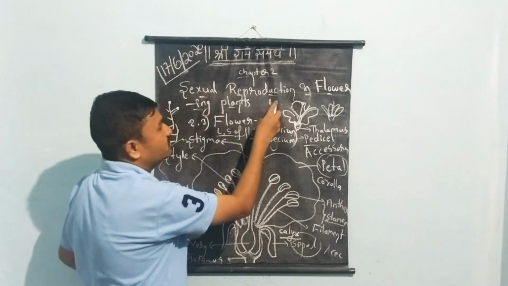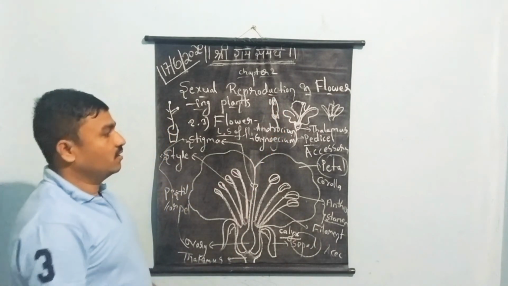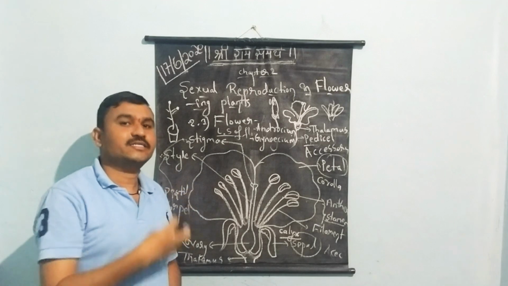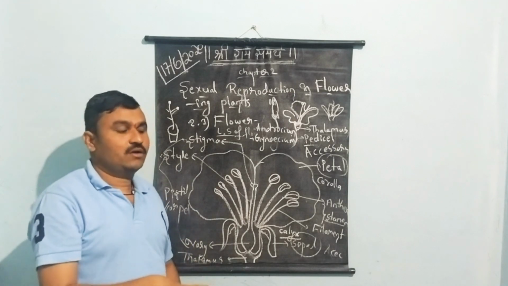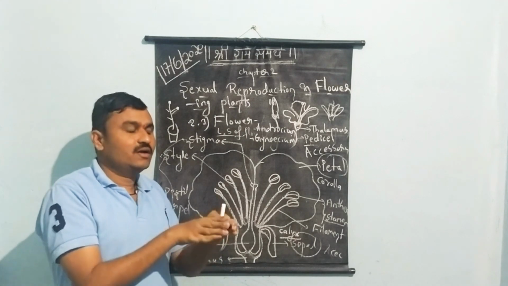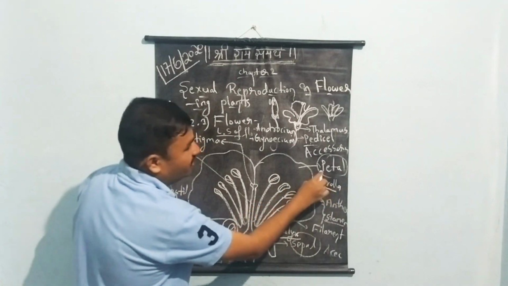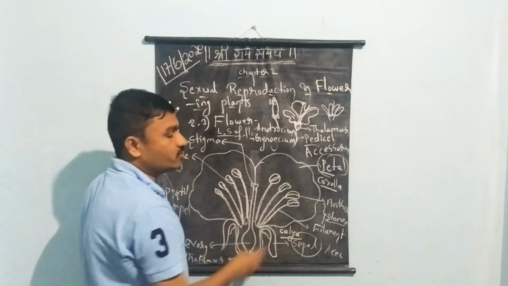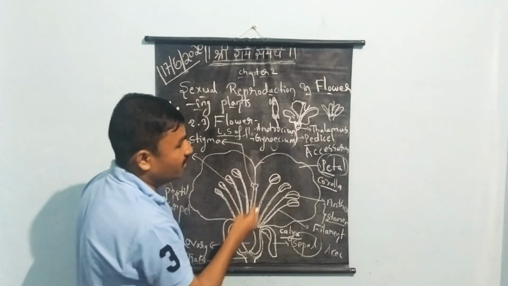In the bud stage, the sepals or calyx protect the flower from predators. When the flower blooms and reaches maturity, the petals help in the attraction of insects for pollination. So this is about the petals and sepals.